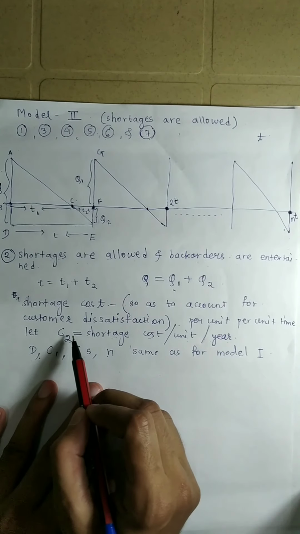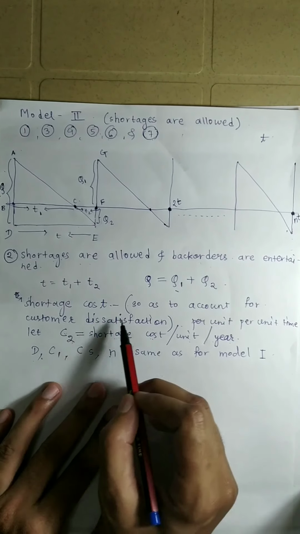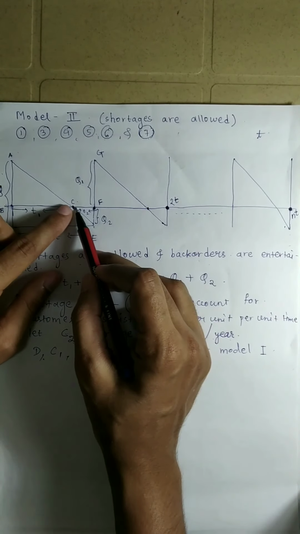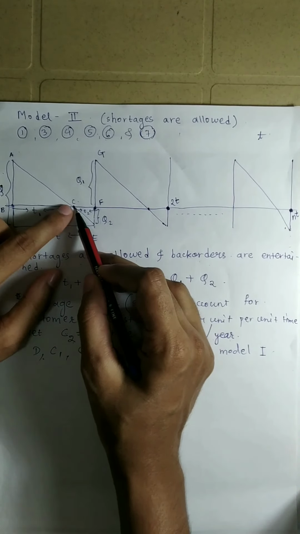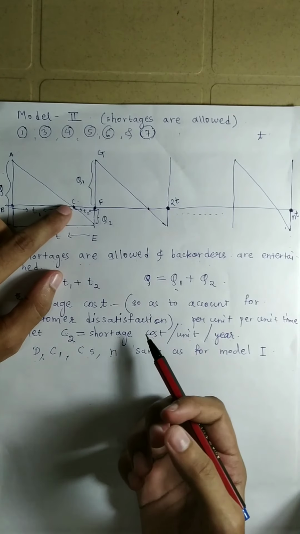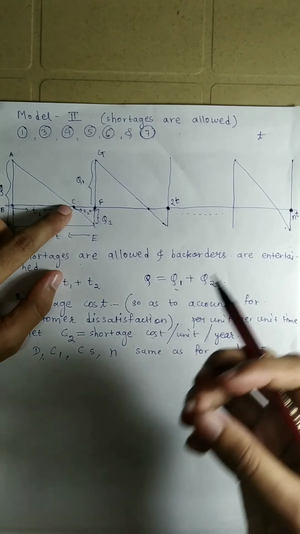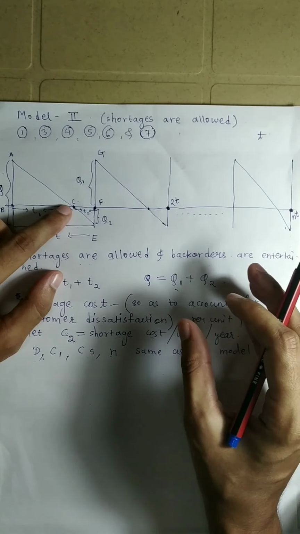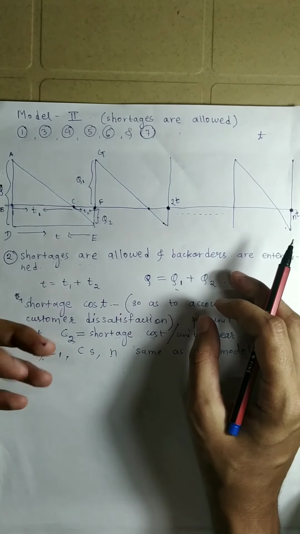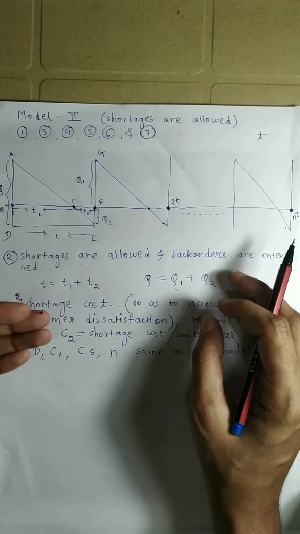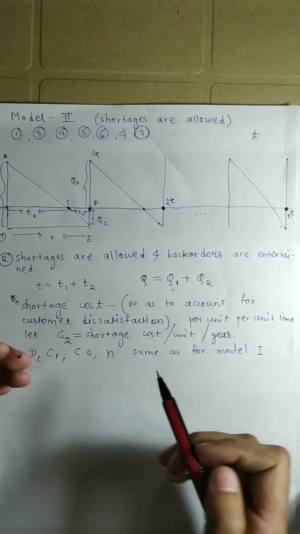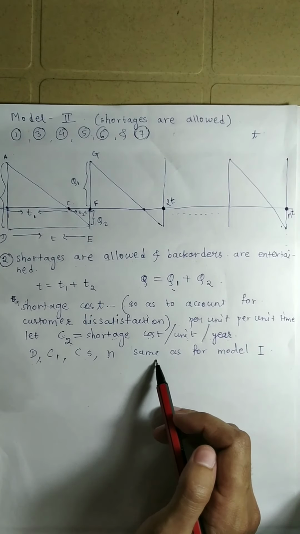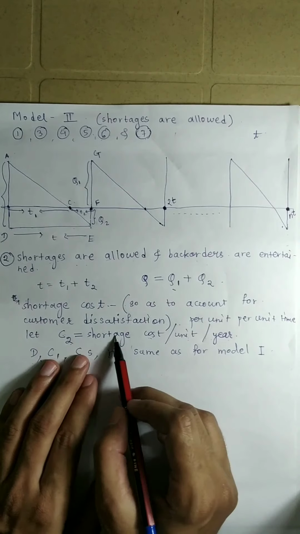This shortage cost comes into effect because of customer dissatisfaction. The customer gave us the order at this point of time, but because we had no goods in the inventory, we couldn't satisfy that order, and therefore the customer is not satisfied. Whatever penalty or cost comes into effect due to that factor is called the shortage cost.